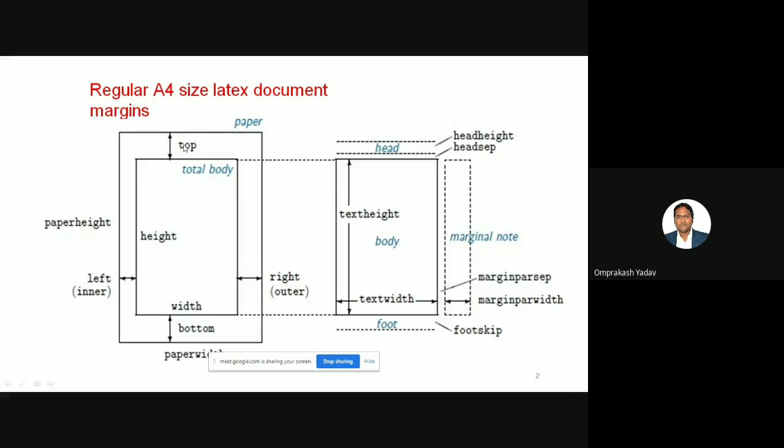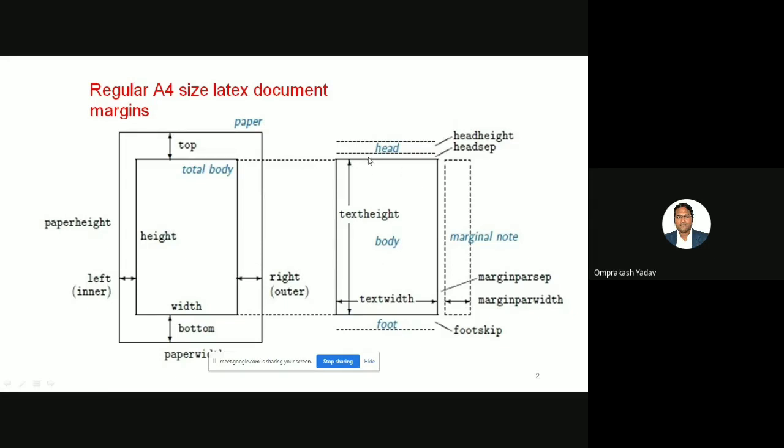If you see here, this is called what? This is the total body, and this is the entire top margin. This is the bottom margin. If you see here, this is the left margin, and this is the right outer margin. So these four things you will have to remember: top, left, bottom, and right. And basically all your text will come in this particular area.